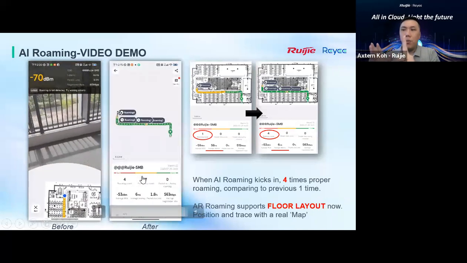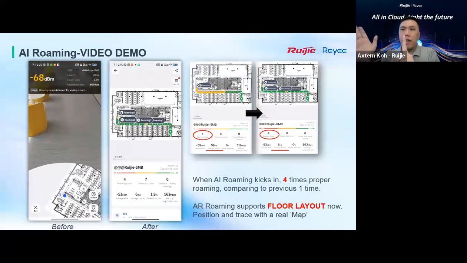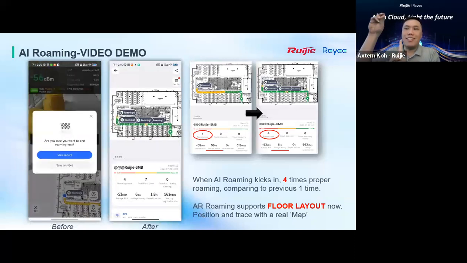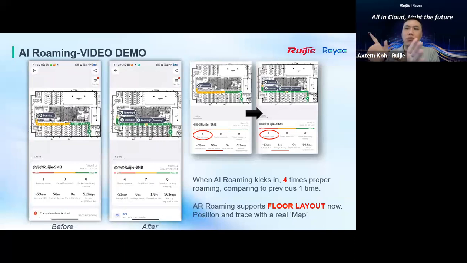Then after you walk for about 5 or 10 seconds, it requires you to tag the second location, so it can track which direction you are going, whether west, east, north or south. It is able to track based on four points only. That's why the points are very important when you work with the AI roaming with the floor plan. These are upgrades to our AI roaming.